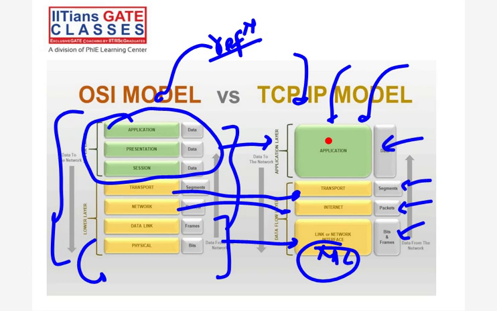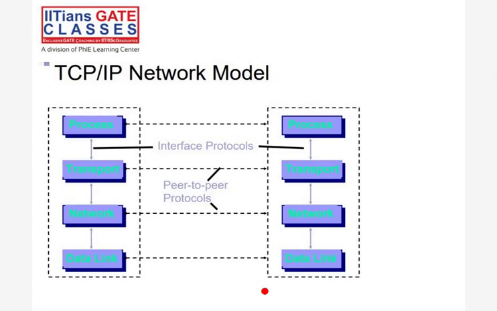So see, this one is an interface protocol, and this is a peer-to-peer protocol. This TCP/IP goes up to the transport layer. Application is above, because this is process to process, right? Application is above, or you can consider this process as a complete application. In between, we are dividing whatever the rules are.